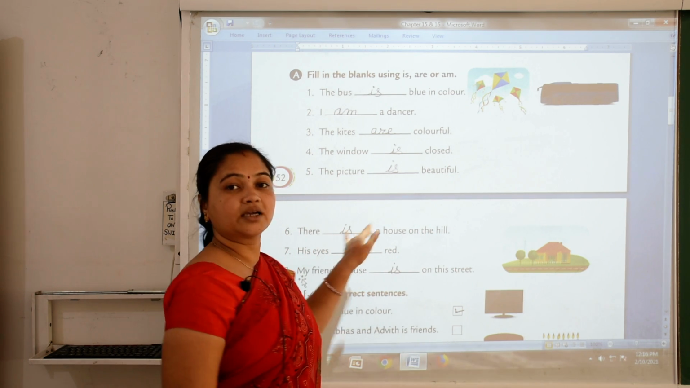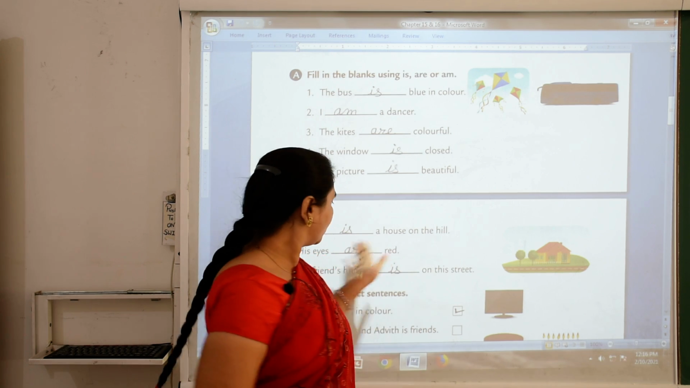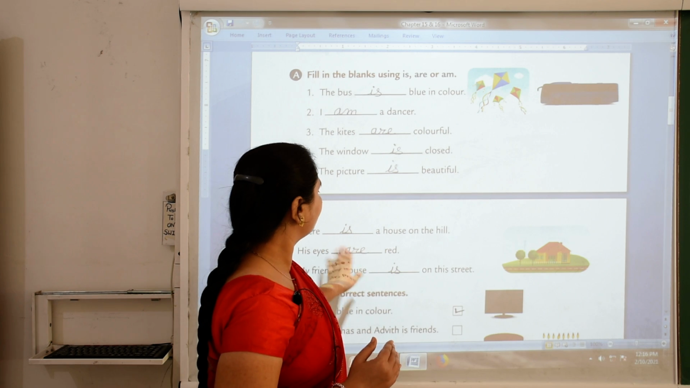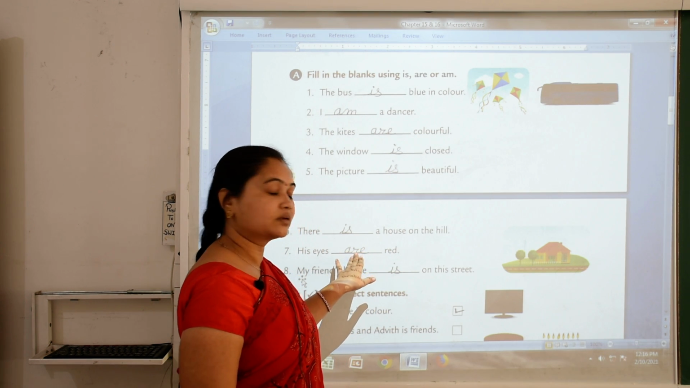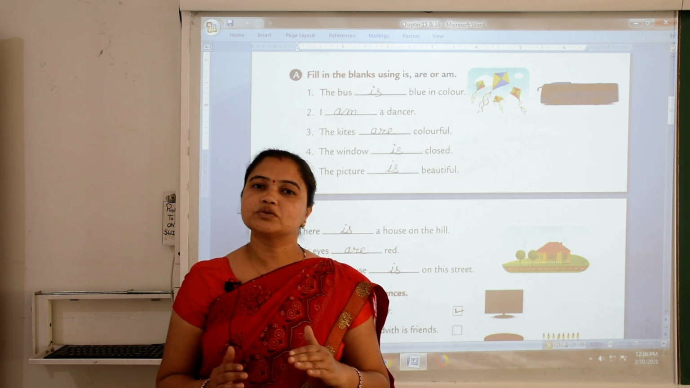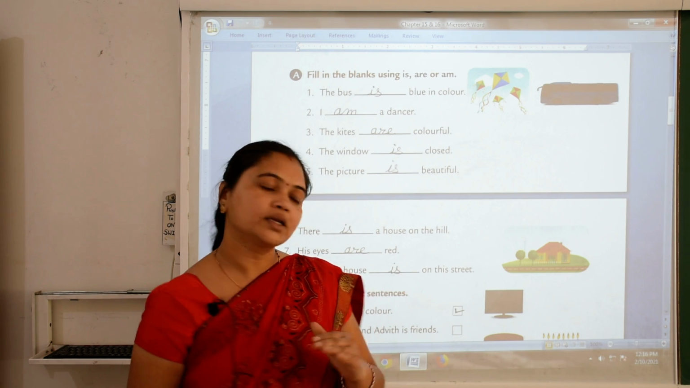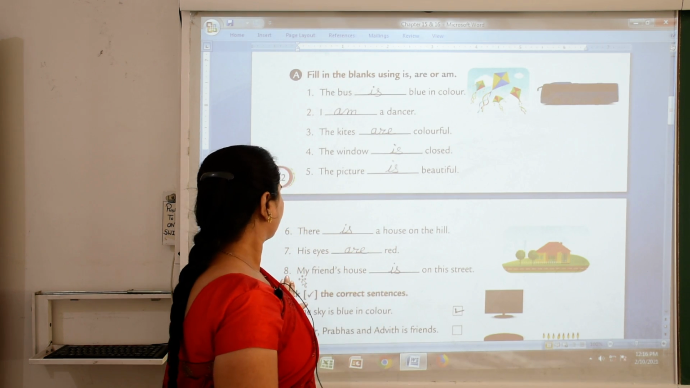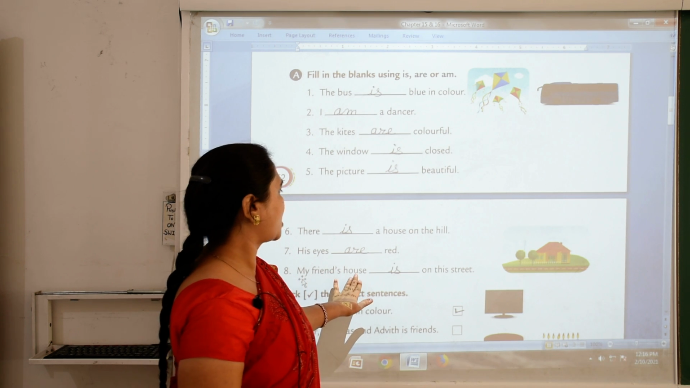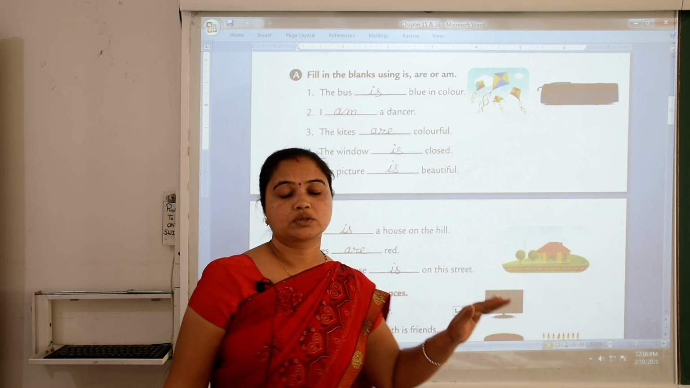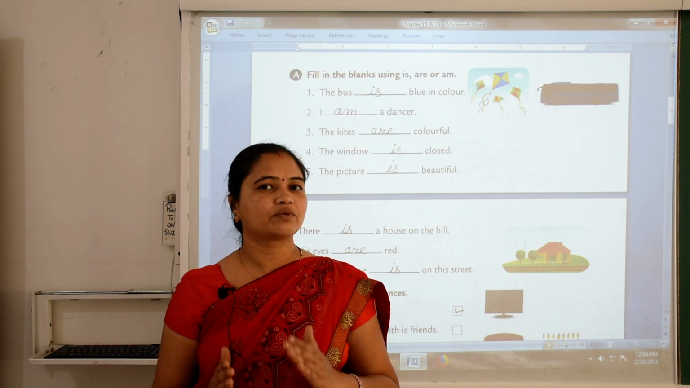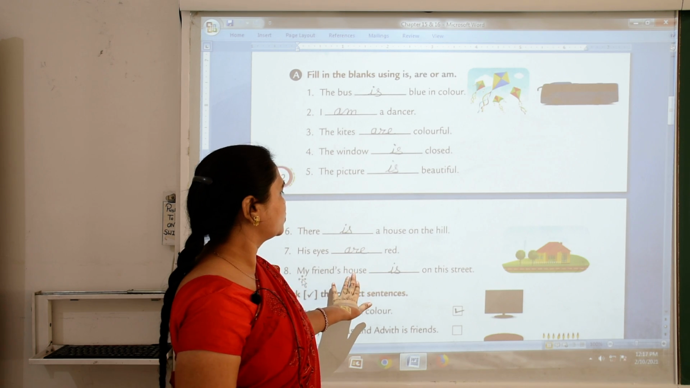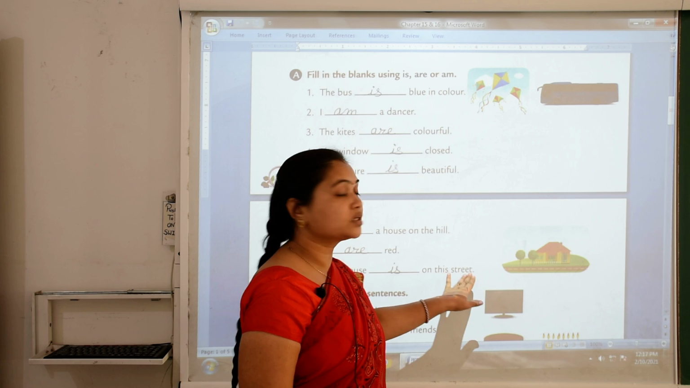Number 7, his eyes. Here eyes is a plural naming word. Eyes, more than one eye. So we write here are, because we use are with plural naming words. His eyes are red. Number 8, my friend's house. Here house is a singular naming word. So we use is. My friend's house is on this street.